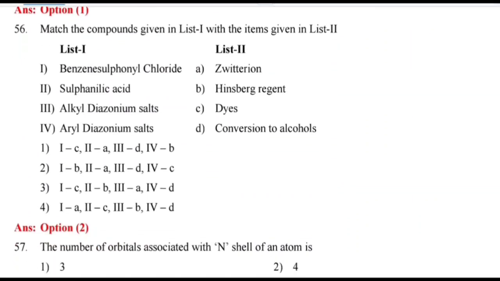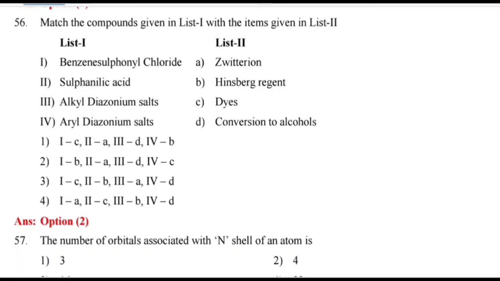Next, match the following. This is a very easy question. Benzene sulfonyl chloride is called Hinsberg reagent. For list 1, B is correct. By observing only this, benzene sulfonyl chloride is Hinsberg reagent. So by matching this, we can get the answer very easily.